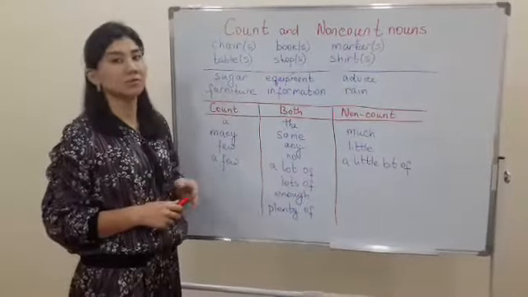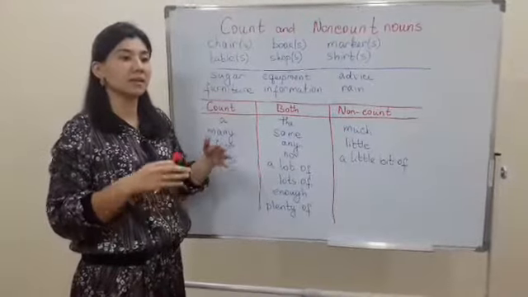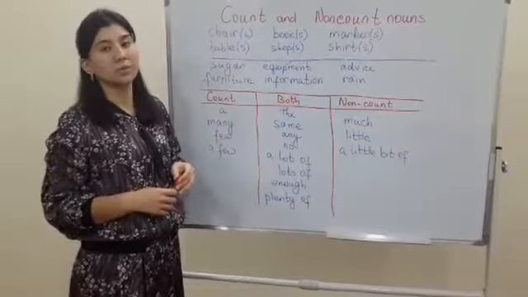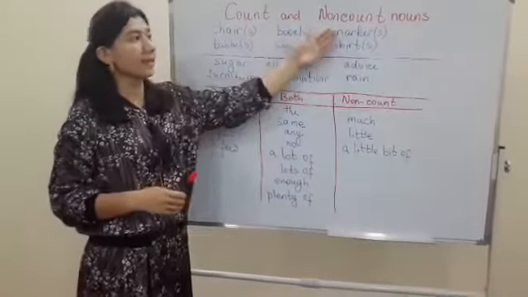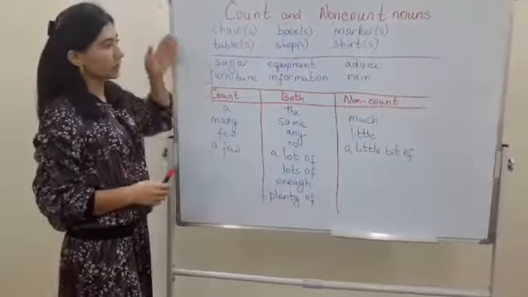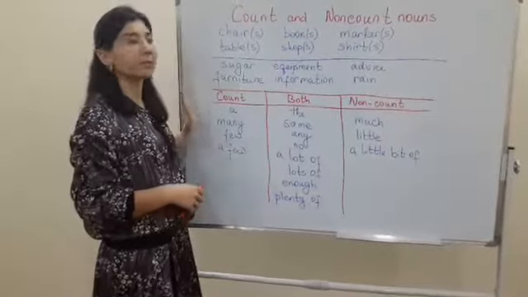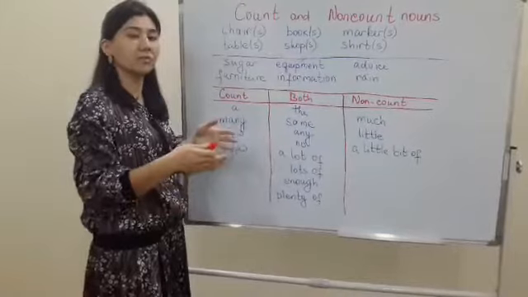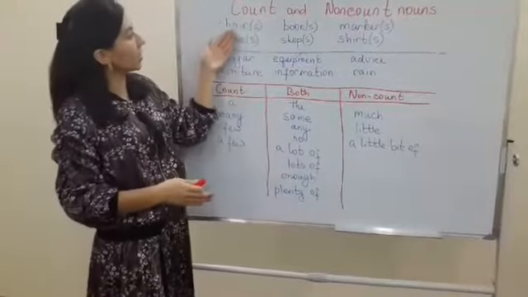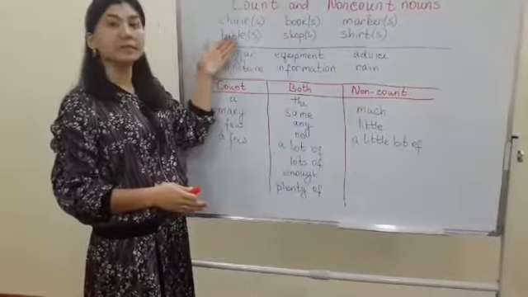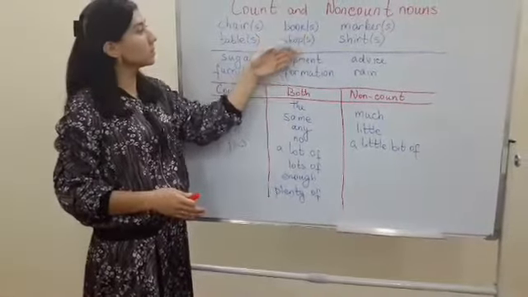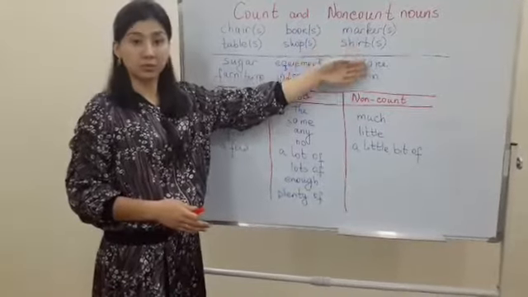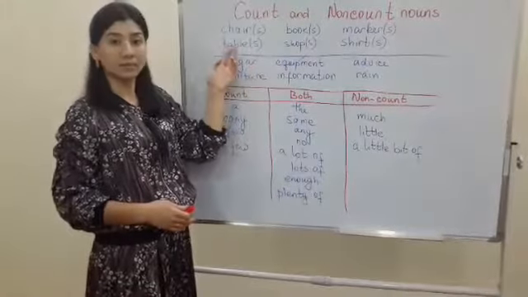Now we'll see the usage of countable and uncountable nouns in a sentence, how to use countable or uncountable nouns grammatically, or in other words we can say count or non-count nouns. Okay, let's see. First of all, there are some words that, for example, the word chair is countable. As we can count it, we can put some numbers before it. We can say chair or chairs, table, tables, book, books, shop or 2 shops, marker, markers, shirt and shirts. All of them here are countable nouns.